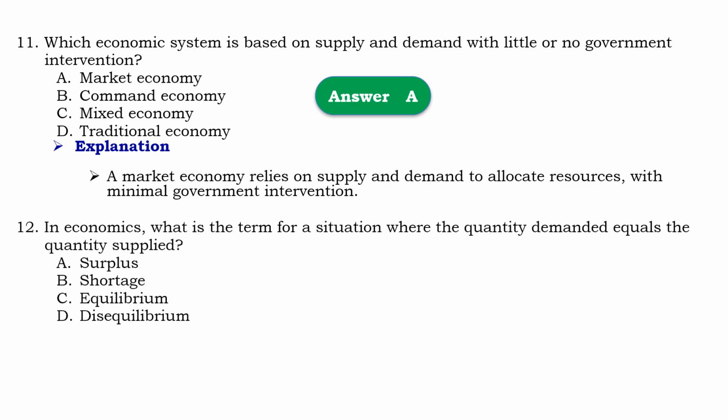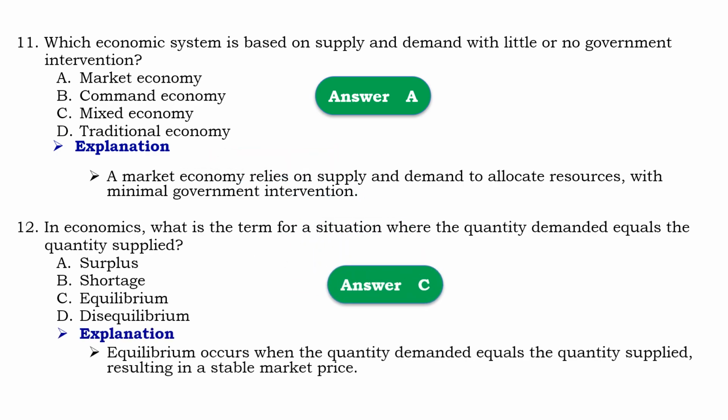Question number 12. In economics, what is the term situation where quantity demanded equals to quantity supplied? በኢኮኖሚ ውስጥ አቅርቦትና ፍላጎት እኩል የሚሆንበት ከሆነ ይሄ ሲቹዌሽን ኢኮኖሚክ ውስጥ ምን ይባላል? So that should be C, equilibrium. Means that equilibrium occurs when quantity demanded equals with quantity supplied, resulting in stable market price.